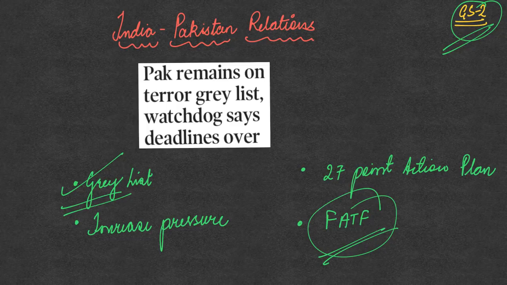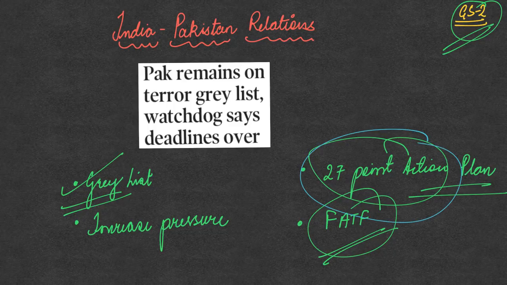In order to tackle this, countries across the world have been pressurizing Pakistan, and the Financial Action Task Force, which is a global watchdog that deals with anti-terror financing and anti-money laundering activities, has put Pakistan under the grey list. It has given Pakistan a 27-point action plan, and only when Pakistan takes action on all 27 points will it be removed from the grey list. But Pakistan is yet to take action on 6 out of these 27 points. Because of this, FATF has now retained Pakistan in the grey list itself.